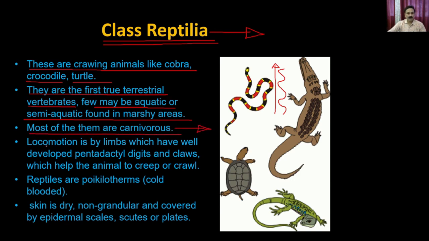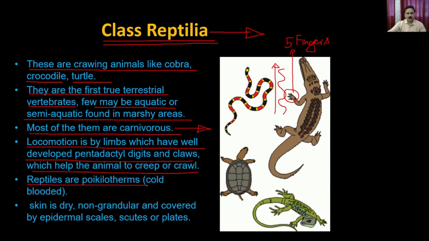The locomotion is by the limbs, which have well-developed pentadactyl digits and claws, which help the animal to creep or to crawl. So what you see here is that all these animals are pentadactyl, which means they have 5 fingers. If you have 5 fingers, then the animal is called pentadactyl. And they have digits, like nails and claws, which help the animal to creep.